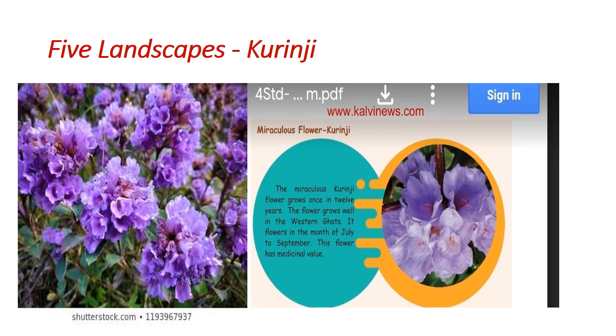See the Kurinji flower, how it blooms. It is a miraculous flower. It blooms once in 12 years. We can see this flower in the Western Ghats, in the months of July to September. It has high medicinal value. So the mountain is called Nilgiris. Because of the flower only, the mountain is called Nilgiris.